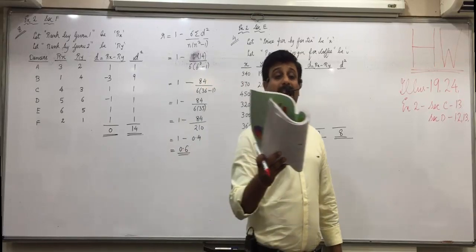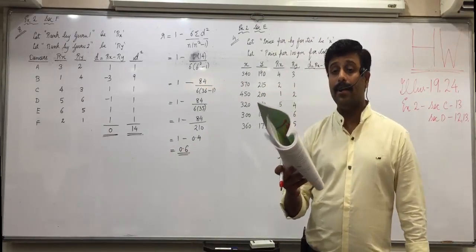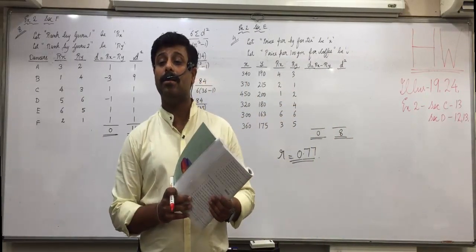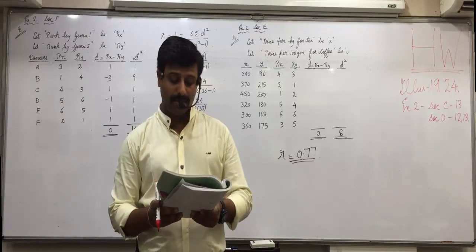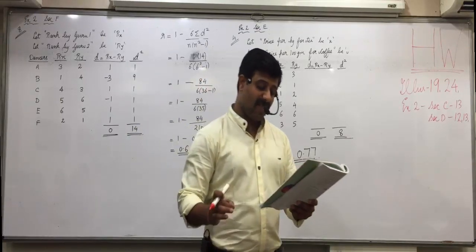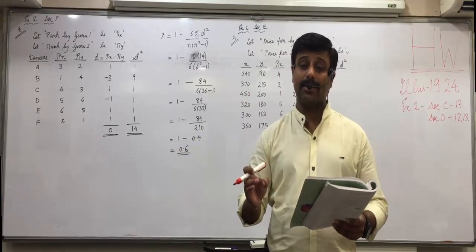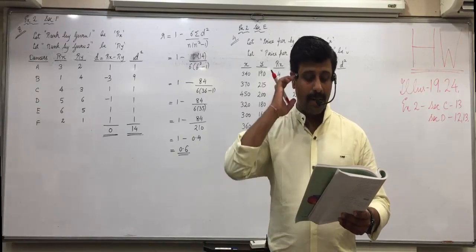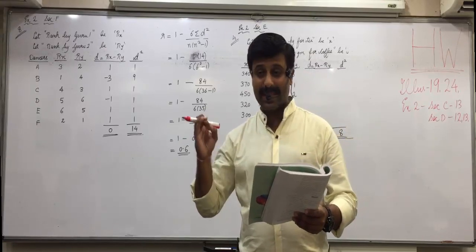The information obtained on the basis of ranks given by 2 judges to 8 contestants. Page 111, question number 12. What is that? 8 is N. Of a dance competition is given below. Sigma Rx minus Ry square.